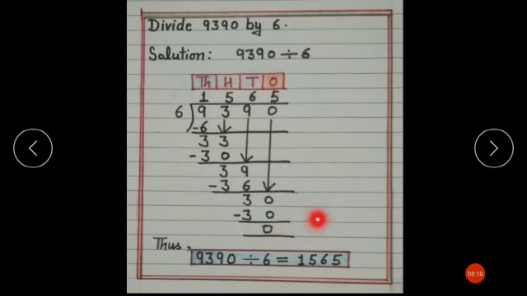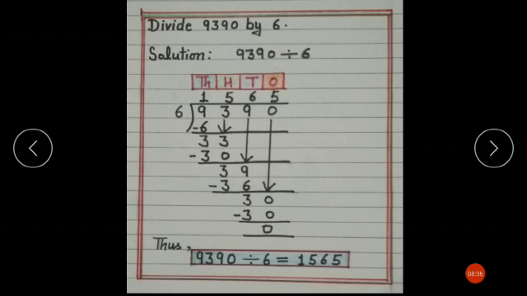Here you will get 0. So divide 9390 by 6. Your answer will be 1565, and it is your quotient. Very good, children.